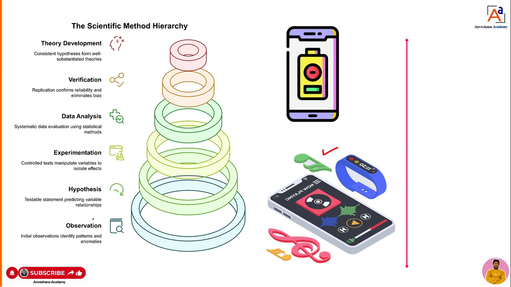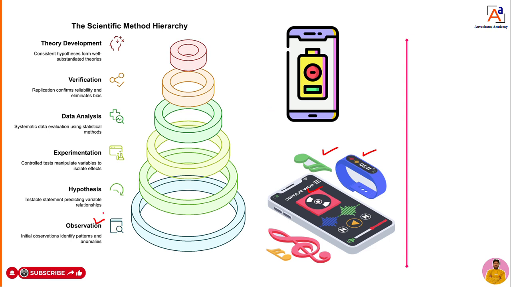First, you will observe the mobiles. How they have made it, what all the materials they used to make that mobile, what is the battery, what type of battery they are using, what are the chemical compositions in that battery. These are all things we are going to observe first. You can take any electronic gadget, a smartwatch, a mobile, or any electronic item, but here I am considering a mobile.